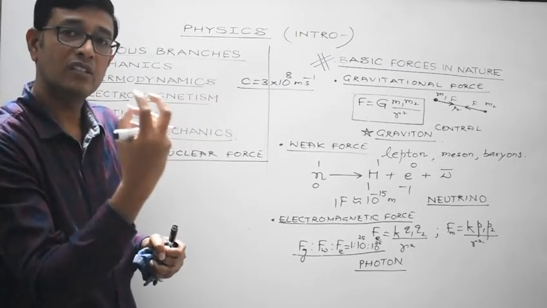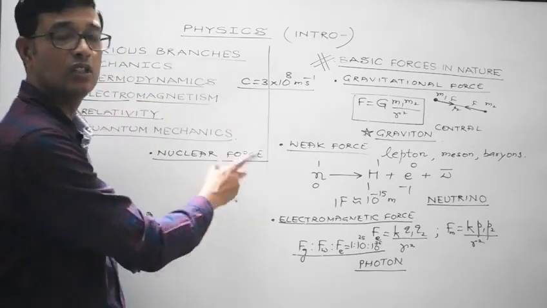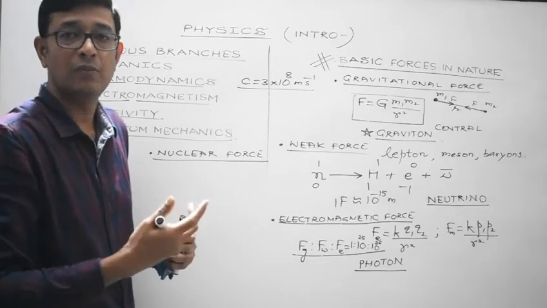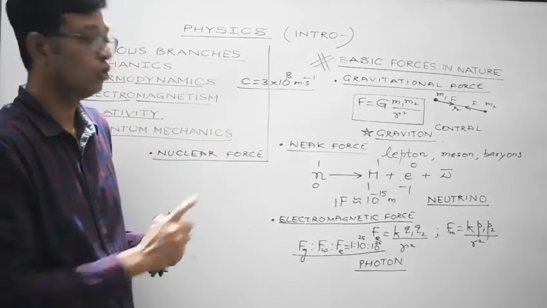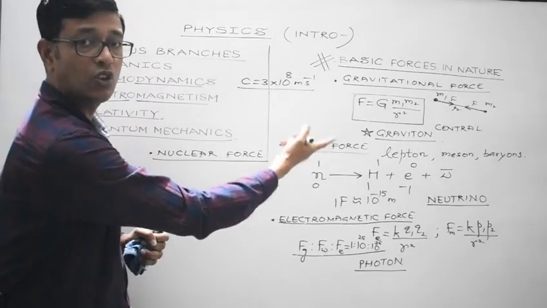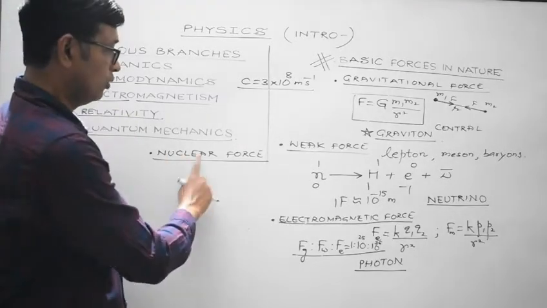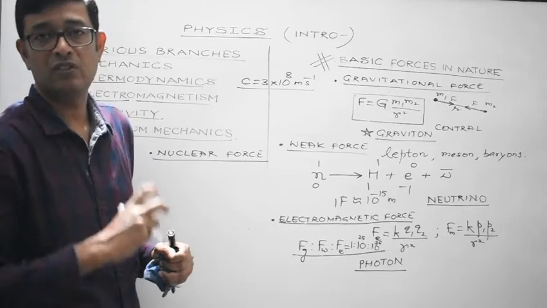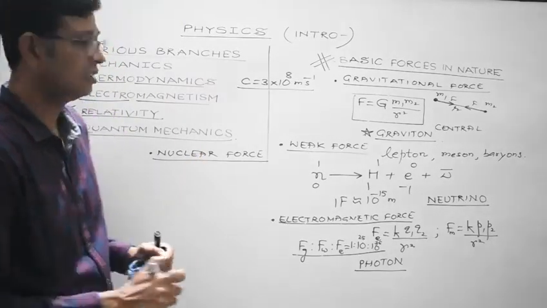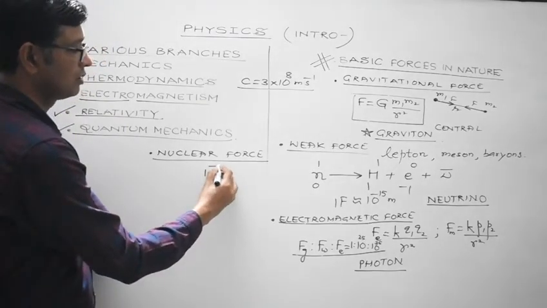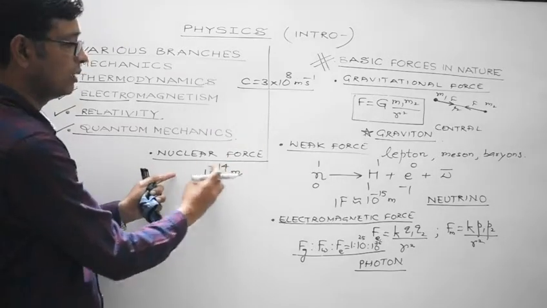So, how are nuclei able to acquire a state of stability? It's due to the nuclear force. Nuclear force is able to overcome the electrostatic force of repulsion between the protons. So, the magnitude of nuclear force is much stronger than that of electromagnetic force. Right? So, this exists between the nucleons inside the nucleus. So, it needs to be a very, very short range force. Its order is approximately 10 to the power minus 14 meter. It means nuclear force is effective only up to this distance.